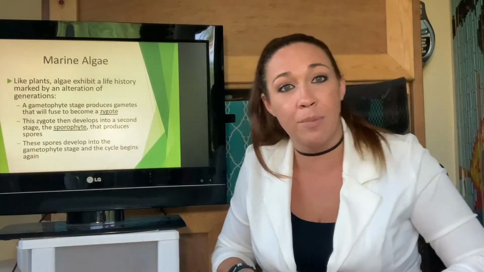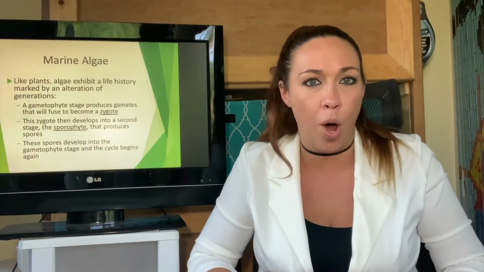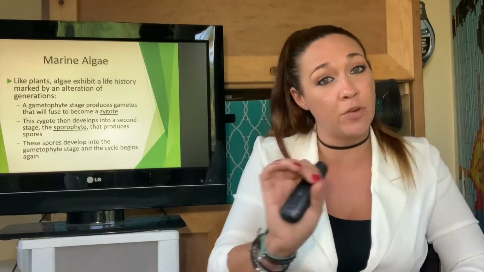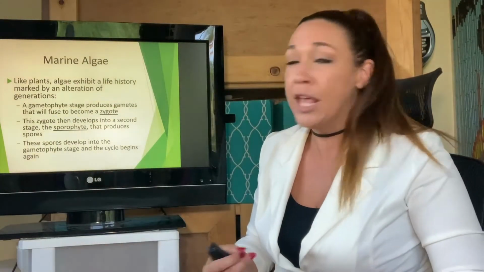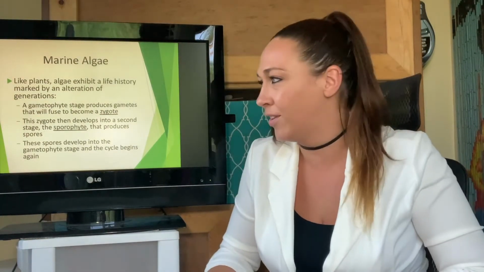So we're going to alternate between the gametophyte stage and the sporophyte stage. Now, this doesn't all happen at once. This is an alternation of generations, so this is happening generation after generation after generation. The plants aren't just switching from one to the other to the one to the other, because that's just not possible. All right, so let's look at this again.